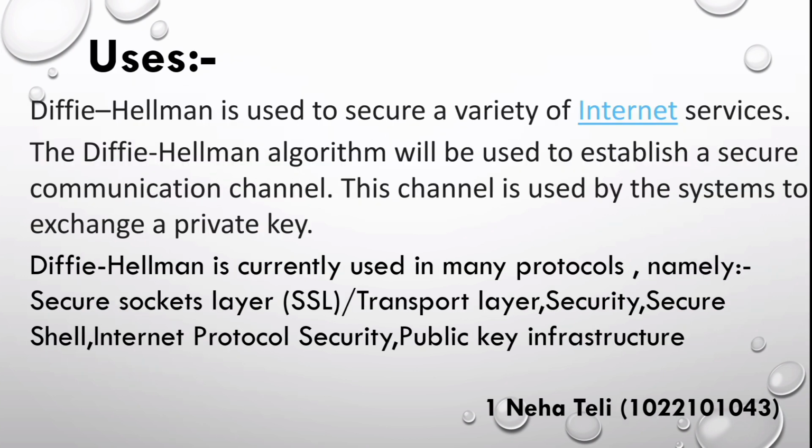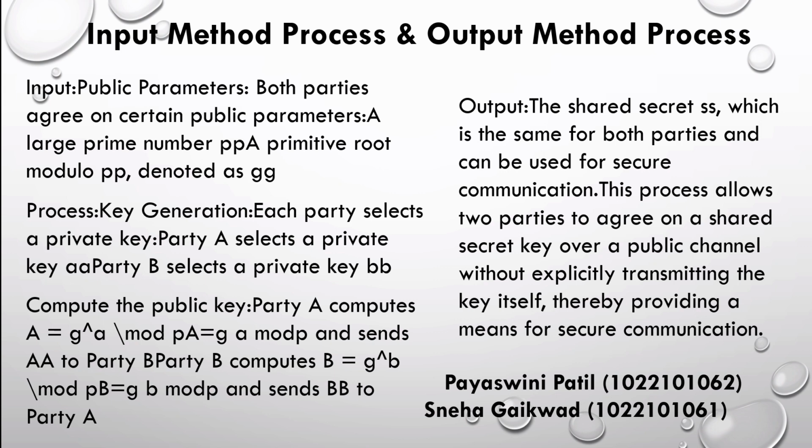Second, I will explain the uses of Diffie-Hellman. Diffie-Hellman is used to secure a variety of internet services. The Diffie-Hellman algorithm is used to establish secure communication channels. This channel is used by the system to exchange a private key. Diffie-Hellman is currently used in many protocols, namely Secure Sockets Layer, Transport Layer Security, Secure Shell, Internet Protocol Security, and Public Key Infrastructure.